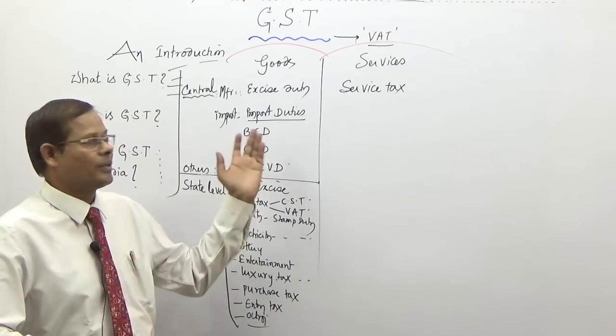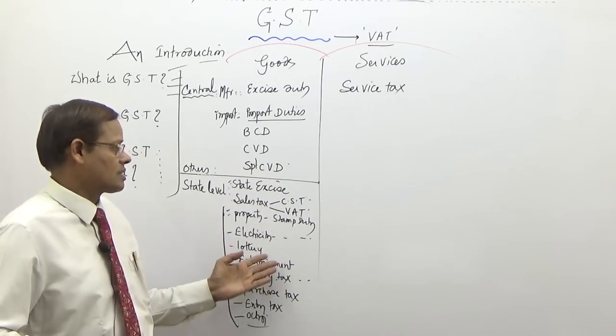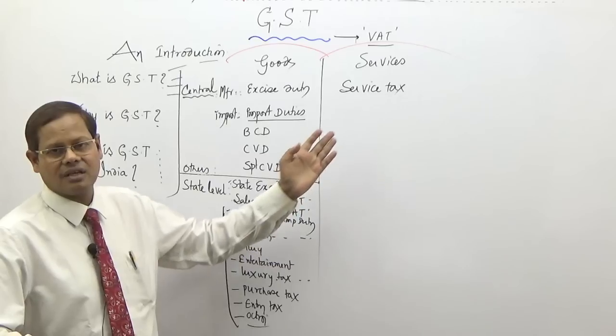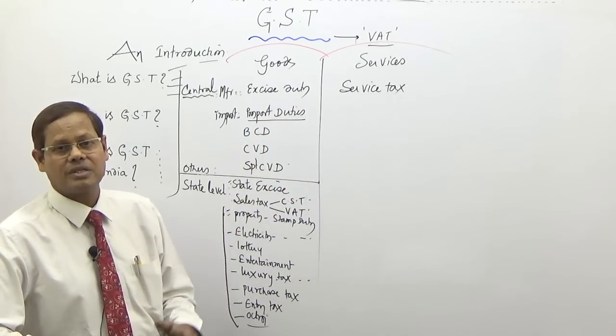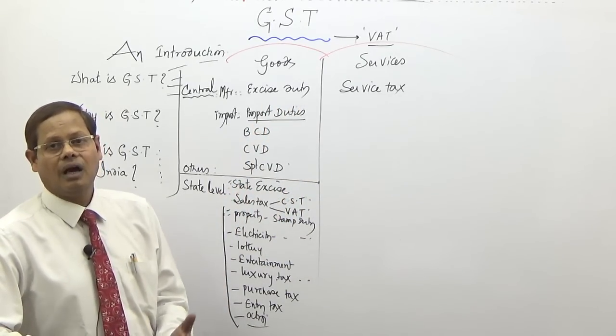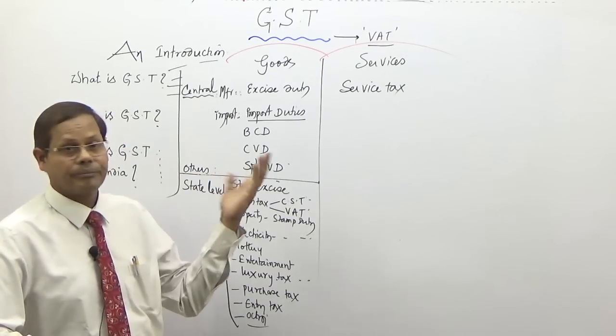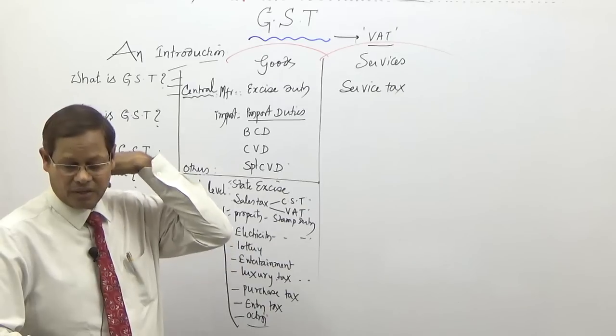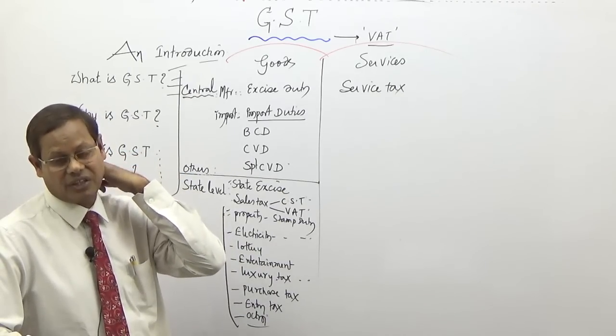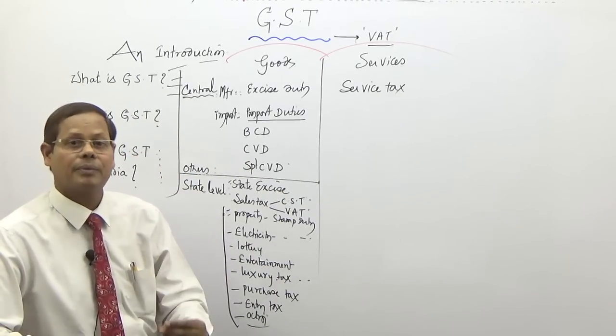Too many taxes, too many assessments, too many authorities, state authorities, central authorities, different assessments, different timings, and no cross credit facility, and different filing of returns with the different authorities, so much paperwork.